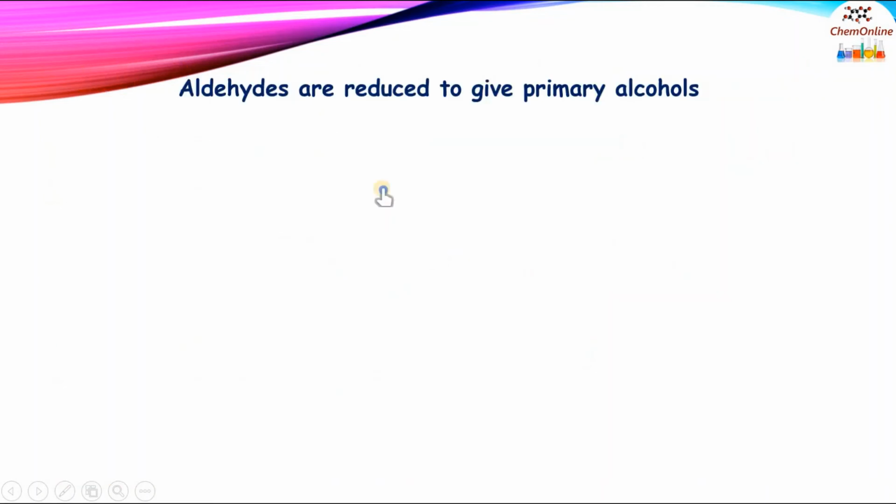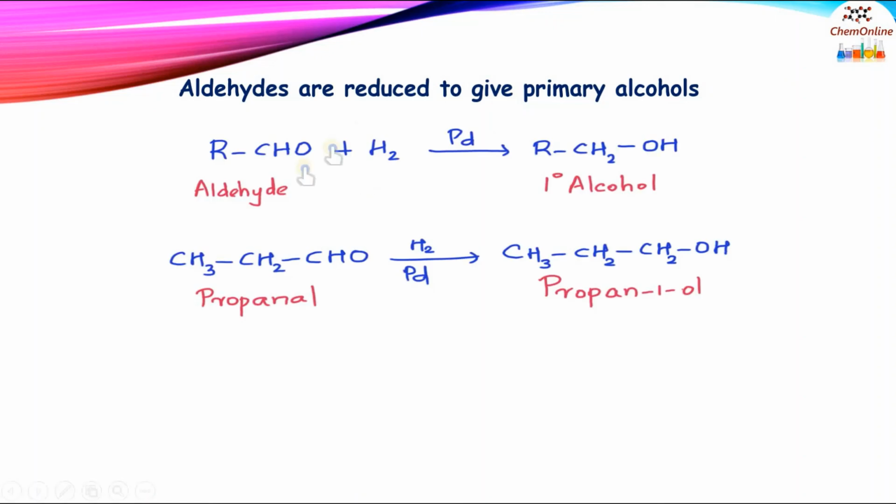Now when aldehydes are reduced, they will give primary alcohols. RCHO plus H2 in the presence of palladium gives RCH2OH, a primary alcohol. For example, propanal is reduced to 1-propanol, CH3CH2CH2OH. We can use either palladium, platinum or nickel, or we can even use sodium borohydride.